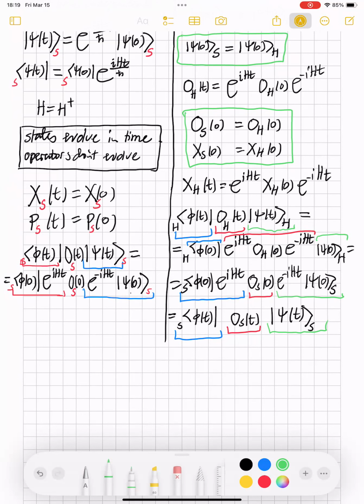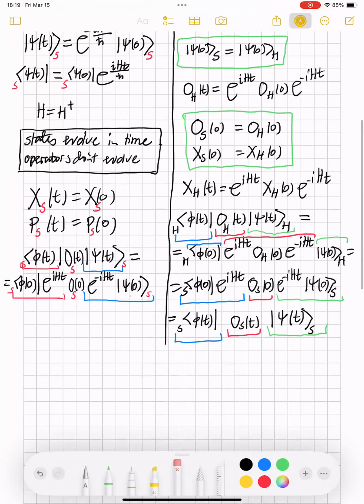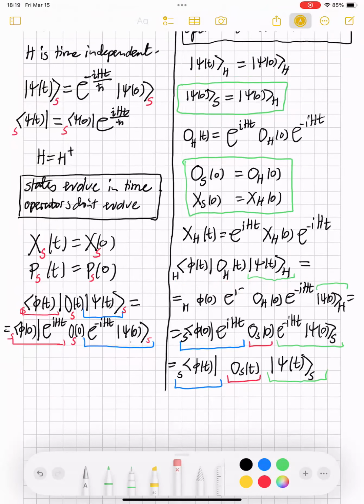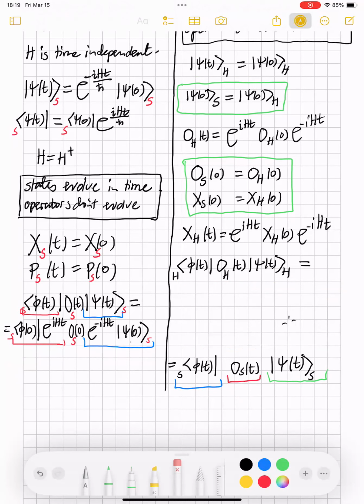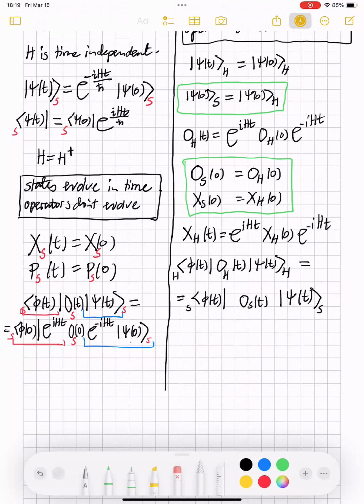So this calculation that we just did here proves to us that every single physical prediction of the Schrodinger picture agrees with every single physical prediction of the Heisenberg picture. So the two pictures are in perfect agreement, okay? This is the proof that the two pictures are completely equivalent. Very good. So this red equation is really important because it's the proof that the two pictures are equivalent.